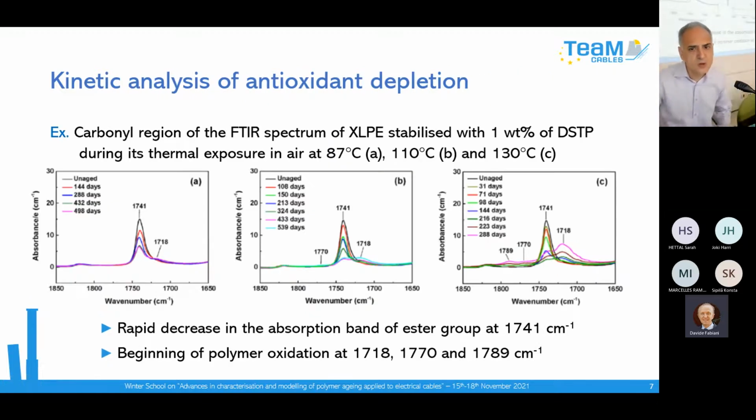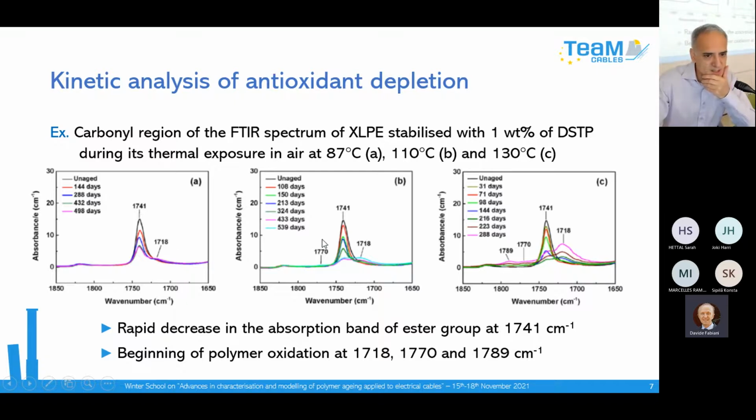So here you have an example. I show you an example. We have a PhD student working on the stabilization of this polymer, Anne Xu, and you can see here the decrease of the ester band measured by infrared spectroscopy. The difficulty is that as soon as this ester band becomes very low, you can see the starting of the oxidation of the polymer.